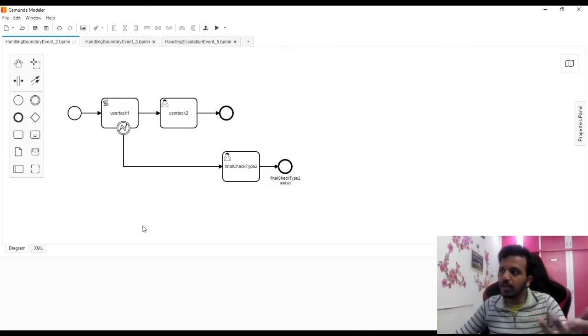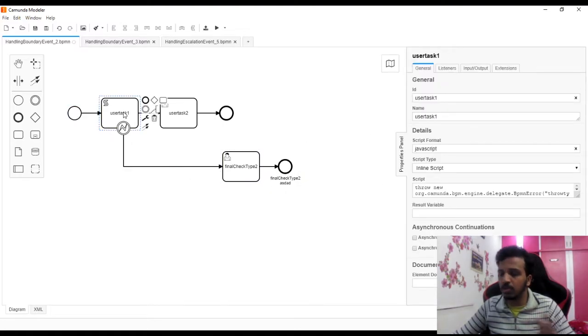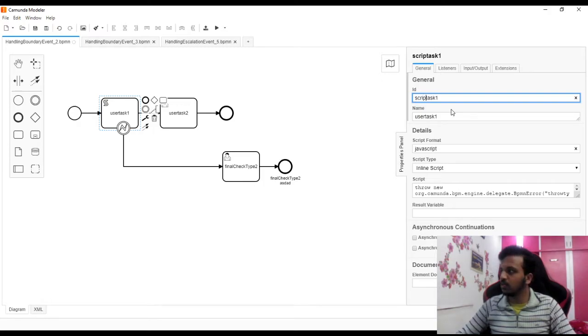So what have we created here? Okay, let's see the component, and then we can talk about this. First it's a simple start event, and then we have a normal user task, and in this user task, what we are not, this is a script task, my bad, this is a script task.